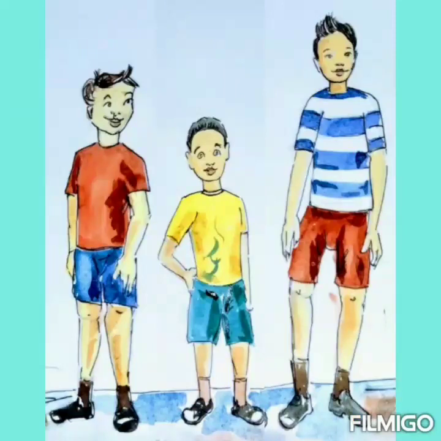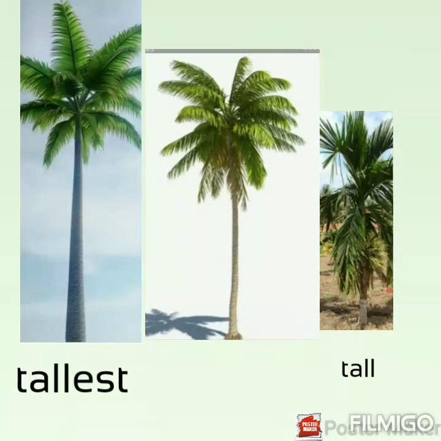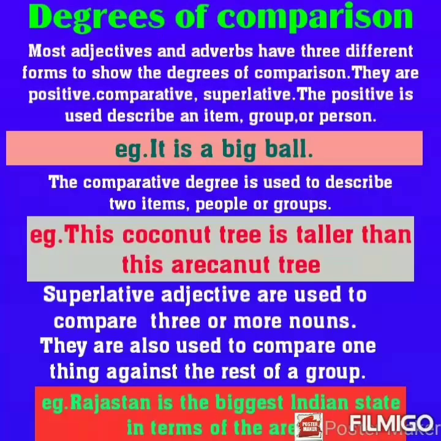Hello students, today we will study degrees of comparison. Most adjectives have three different forms to show degree of comparison: the positive, comparative and the superlative. The positive is used to describe an item, group or person. Example, it is a big ball.